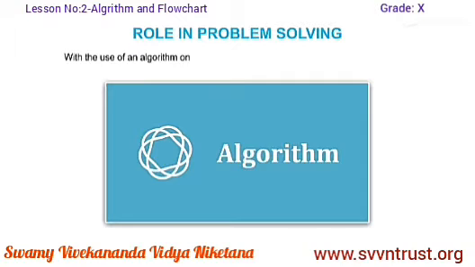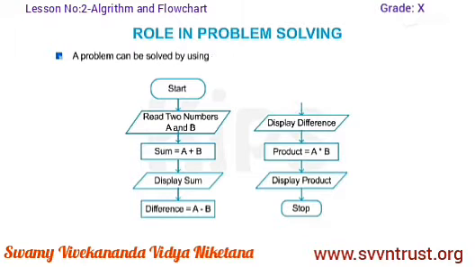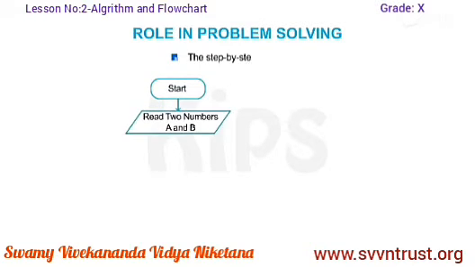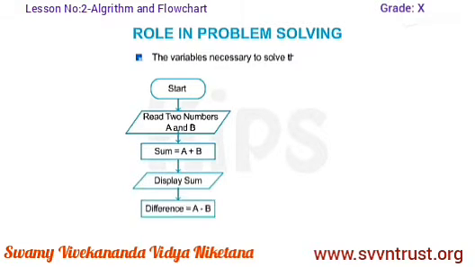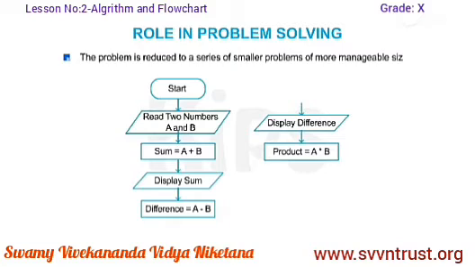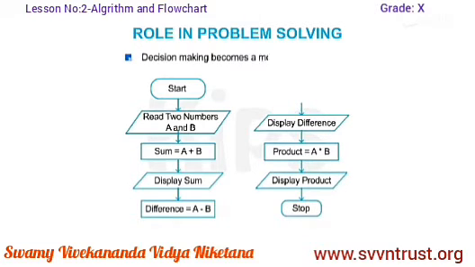With the use of an algorithm, one can perform the following tasks to solve the problem. A problem can be solved by using a computer only if an algorithm can be written for it. While writing an algorithm, we can identify the step-by-step procedure, the major decision points, and the variables necessary to solve the problem. The problem is reduced to a series of smaller problems of more manageable size. Decision-making becomes a more rational process. Every step has its own logical sequence which can easily be debugged. It has a finite procedure that can be executed within a fixed period of time.